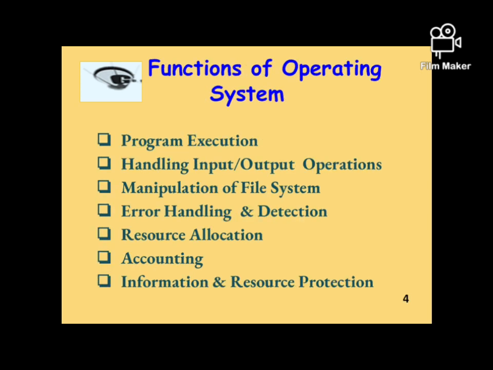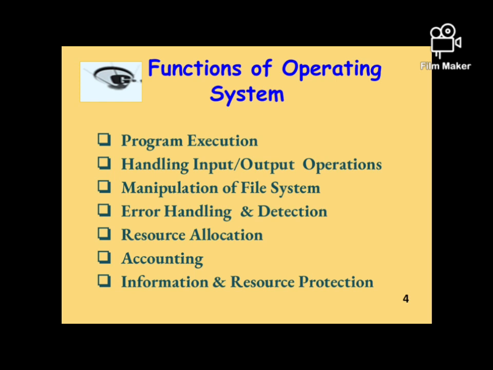The operating system has different functions, namely program execution, handling input and output operation, manipulation of files, error handling and detection, resource allocation, accounting information, and resource protection. Now, program execution is meant to run various programs, whether they are used by the system or are used by a particular machine's functioning. So, for the proper execution of different things in the system, the operating system plays a very important role.